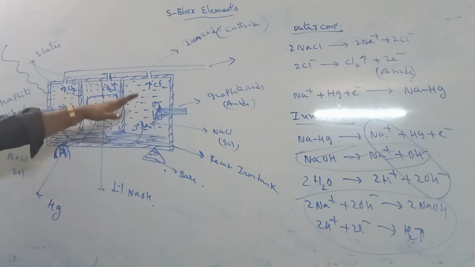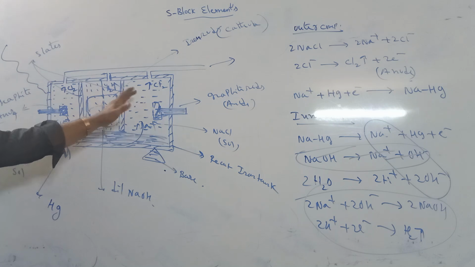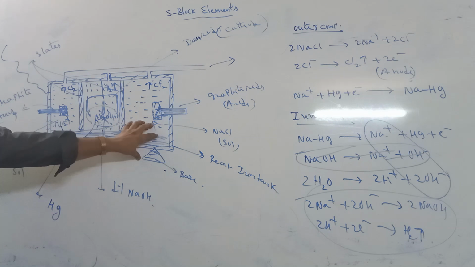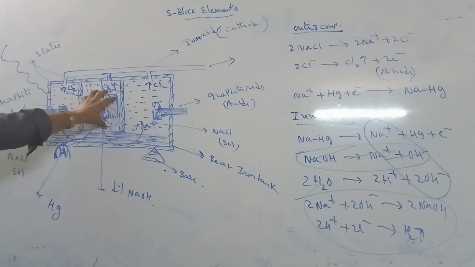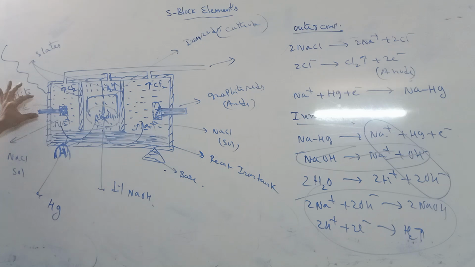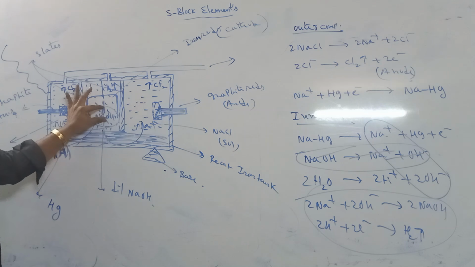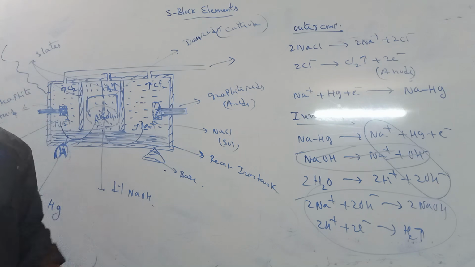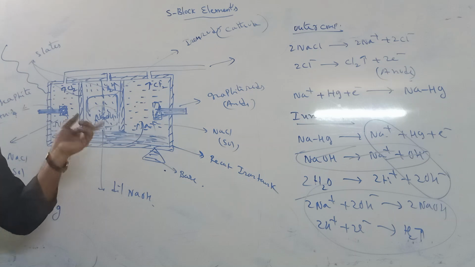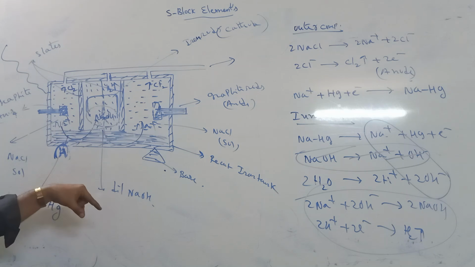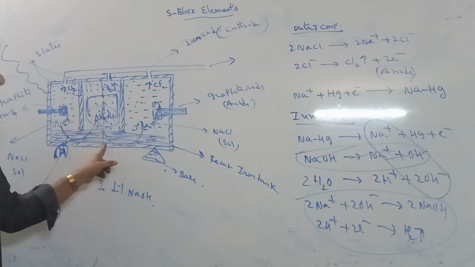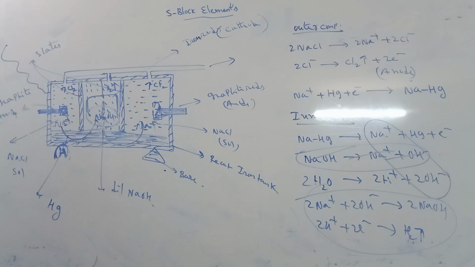In this process, we take a rectangular iron tank and divide it into 3 compartments. The outer compartments are filled with NaCl solution, and the middle compartment is filled with dilute NaOH. In the outer compartment, graphite acts as anode and mercury acts as cathode. In the inner compartment, iron rods are cathode and mercury is anode. A very important concept here is that mercury behaves with both characters, cathode and anode. In the outer compartment mercury behaves as cathode, and in the inner compartment mercury behaves as anode.